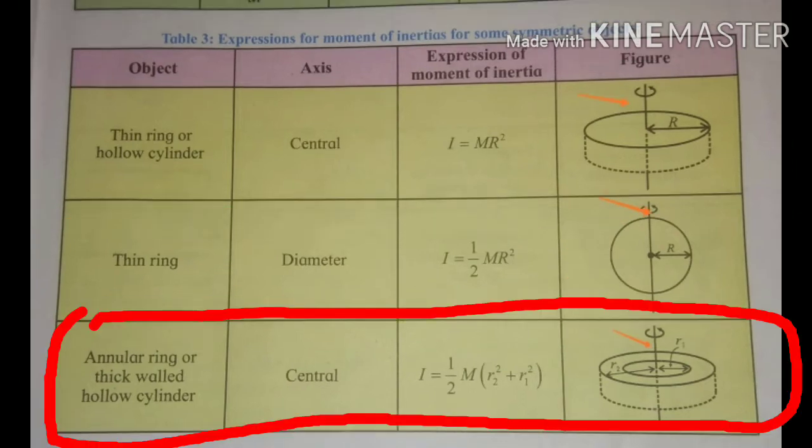The moment of inertia of an annular ring or thick-walled hollow cylinder about a central axis, or about an axis perpendicular to its plane passing through its center of mass, is I equal to half m (r2 square plus r1 square), where m is the mass of the annular ring or thick-walled hollow cylinder, r1 is its inner radius and r2 is its outer radius.